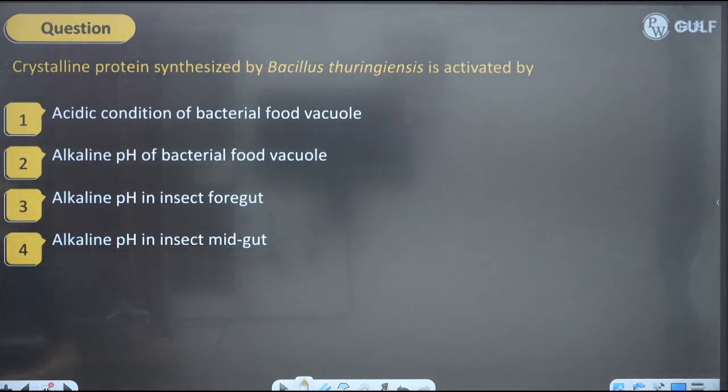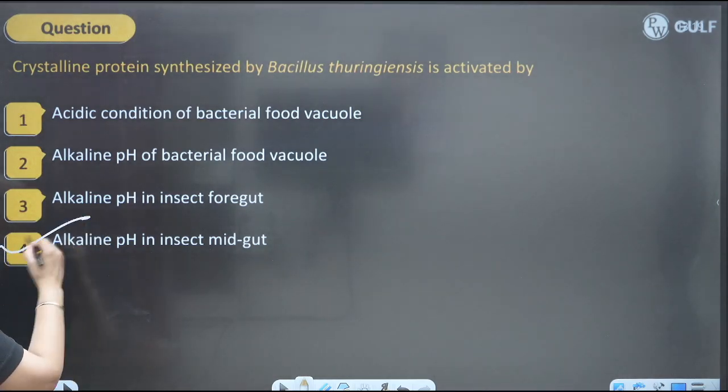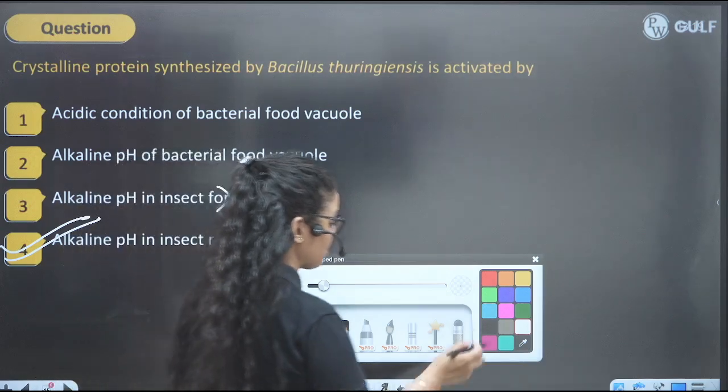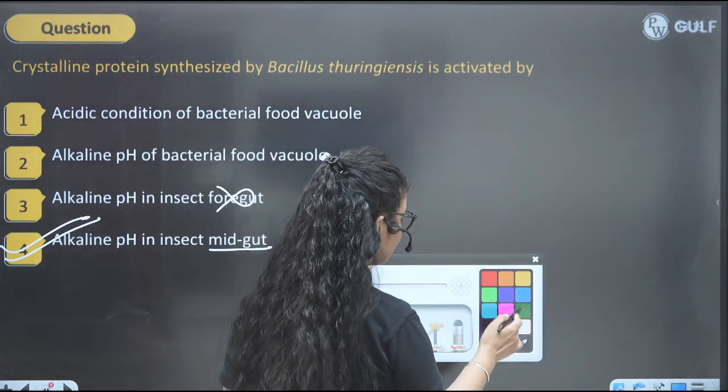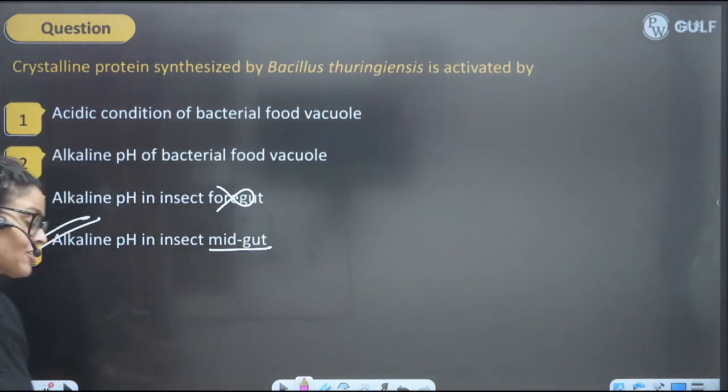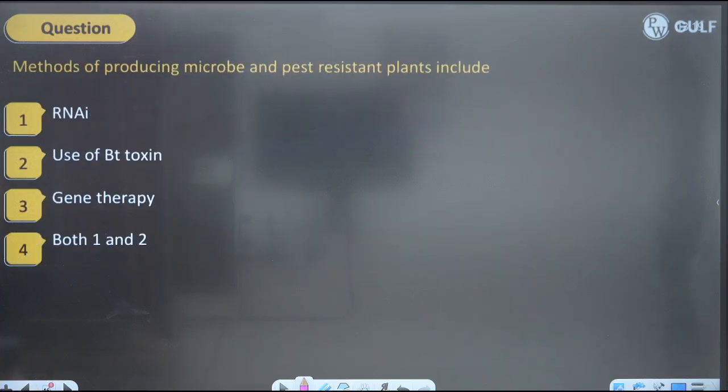The crystalline protein synthesized by Bacillus thuringiensis is activated by the alkaline pH of the insect's midgut, not the foregut but the midgut. So what will be the perfect answer here? Obviously D, right? So kids, the alkaline pH in the midgut of the insect will activate it.